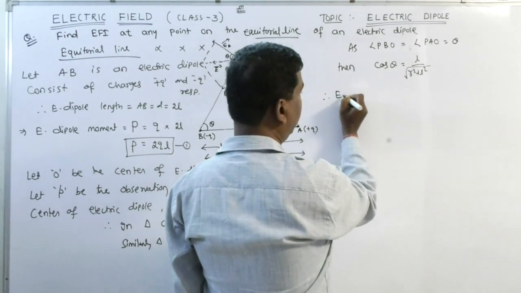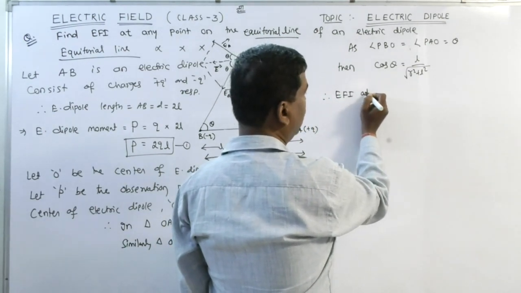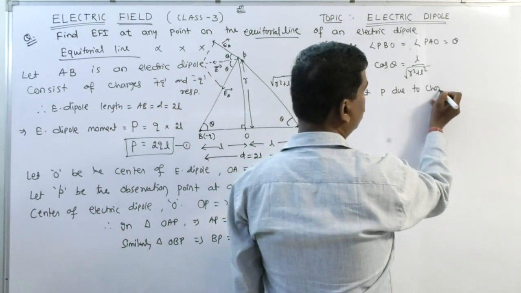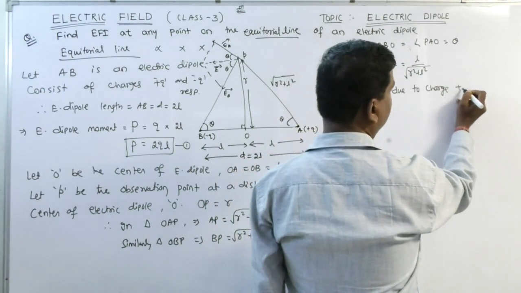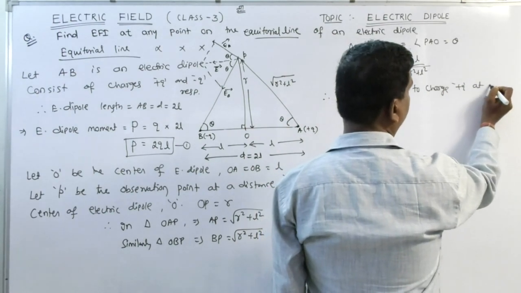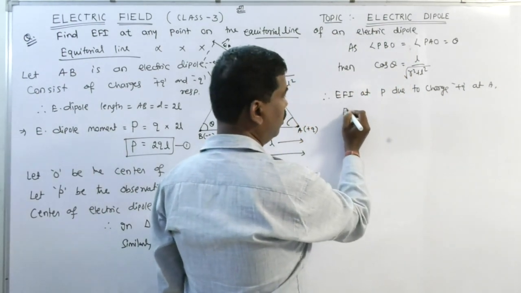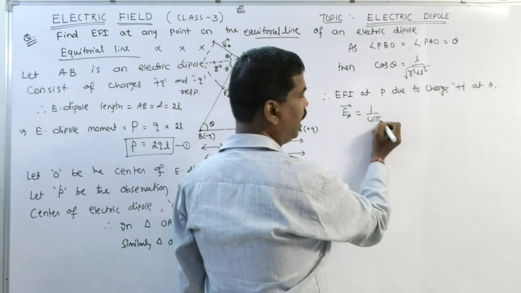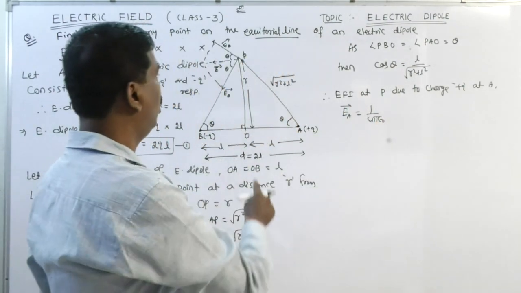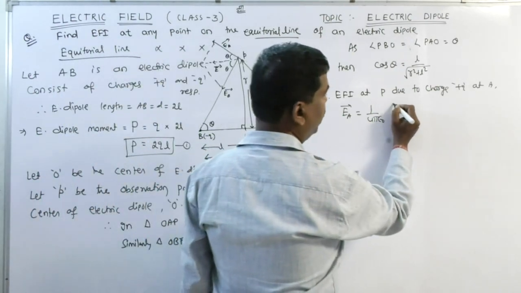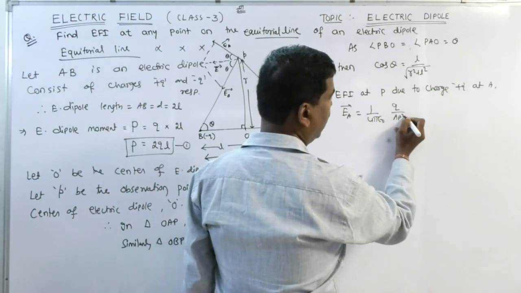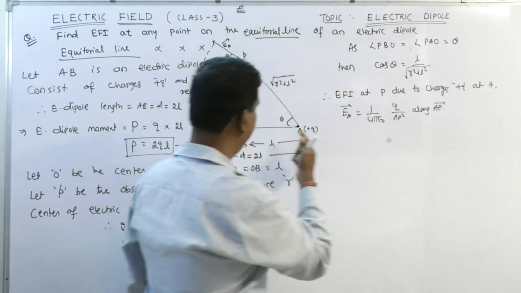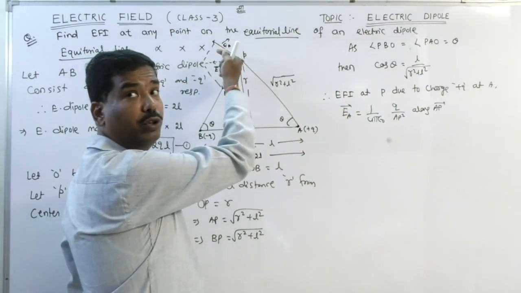Therefore, electric field intensity at P due to charge plus Q at A is EA equals 1 by 4 pi epsilon 0, Q by AP square, along AP, away from positive charge.